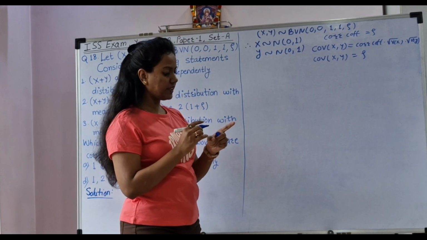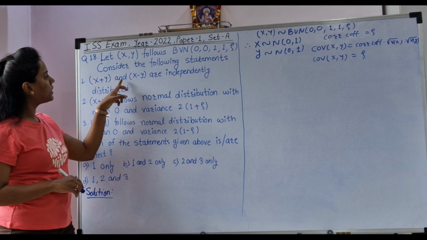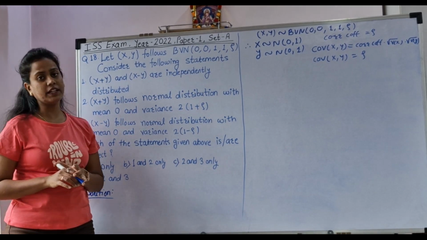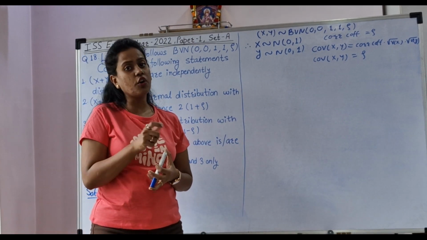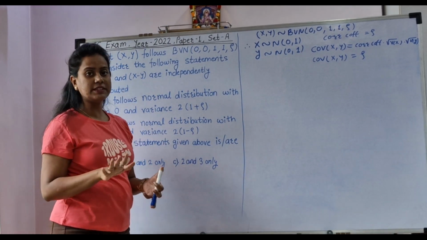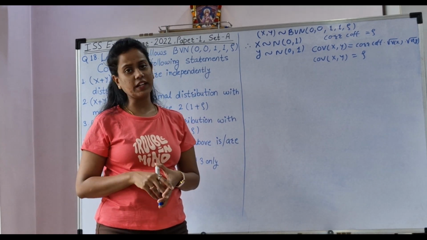Okay. Now, let's check the first statement. X plus Y and X minus Y are independently distributed. How can we check the independence? If covariance between X plus Y and X minus Y is 0, then we can say X plus Y and X minus Y are independent.